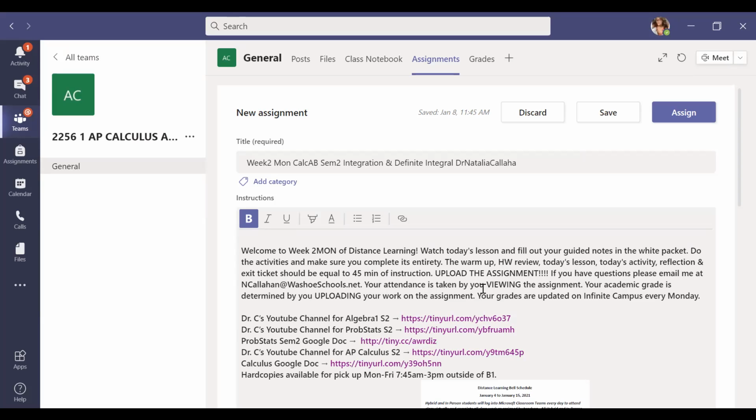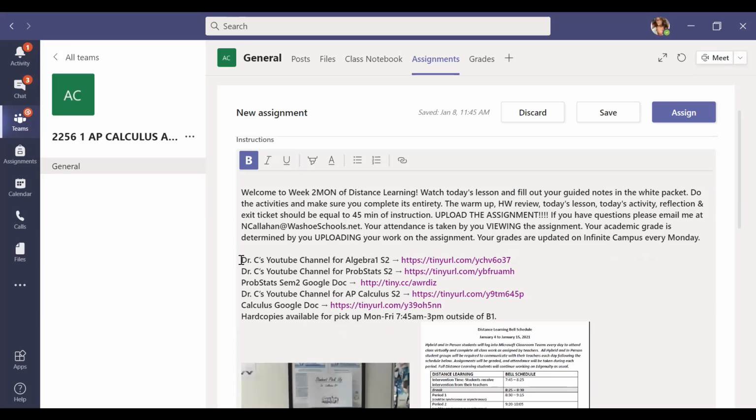Keep in mind your attendance is taken by you viewing the assignment, but your academic grade, which is the grade that you need to pass the class with a 60% or better, is determined by you completing the Math Excel in addition to the AP College Board. And then, of course, if you're doing any assignments that you need to upload to the assignment itself, make sure you're doing that.